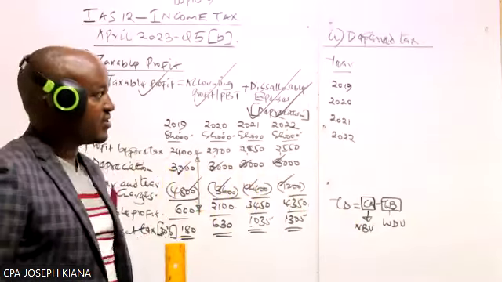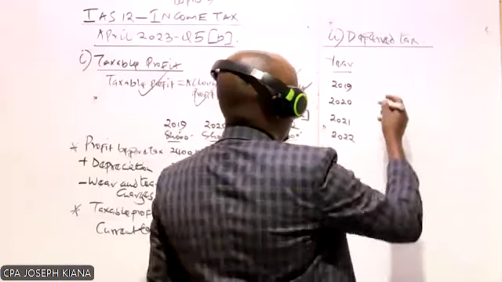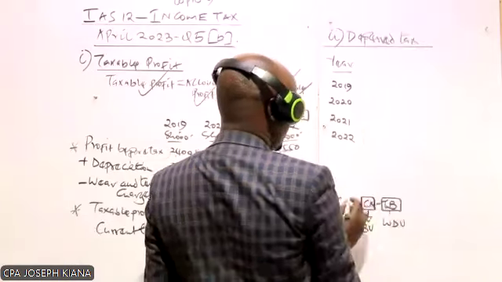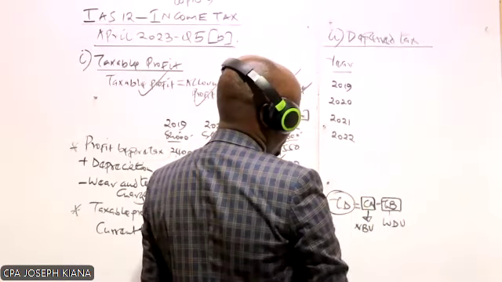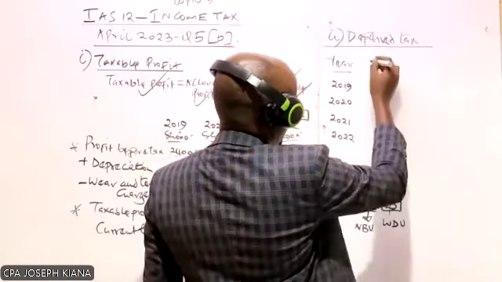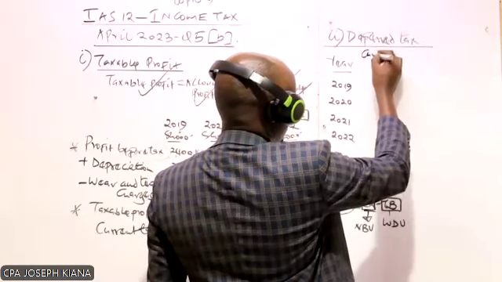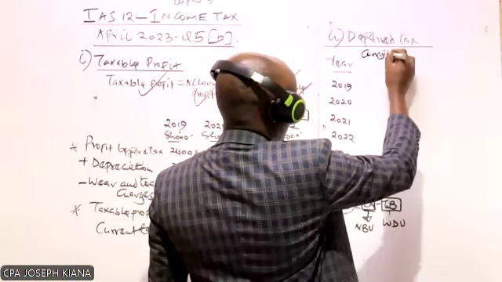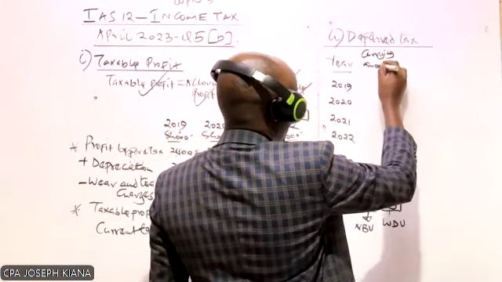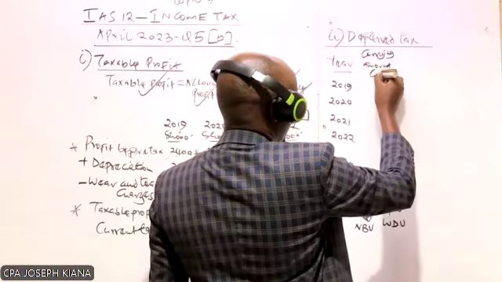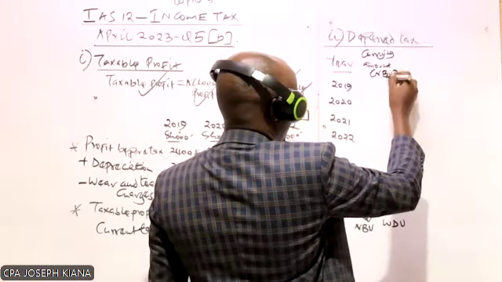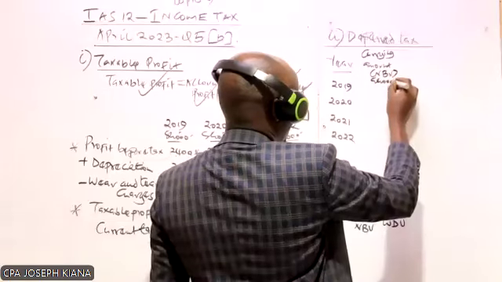Depreciation. Yes. So what we need to do here is have a column for carrying amount, because to compute the temporary difference we need it. This carrying amount will be the net book value, and our figures will be in thousands of shillings.